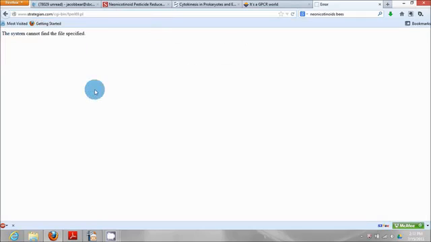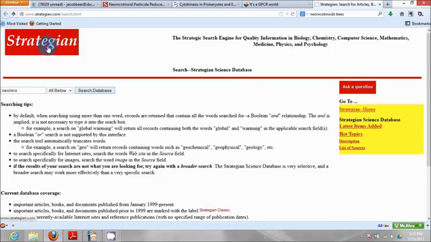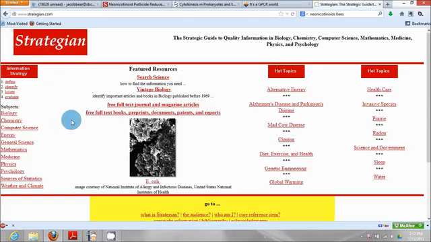Search the database. System cannot find the file specified. Okay, this is a problem. Now what I do is I went back to Strategian's main page where they list some of their resources, and there's one, the directory of open access journals, so the DOAJ, and I believe it's doaj.org, or I think I can find it here if I click on biology.